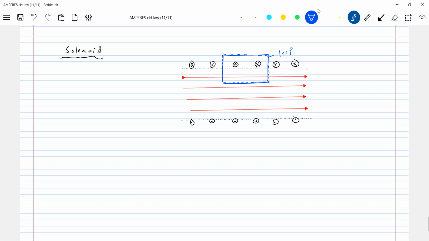What is the magnetic field outside the solenoid? I say 0. Is it really 0? So you go back to the solenoid. I'm going to claim that the field will be 0, but lines of force will be there, but the field will be 0.